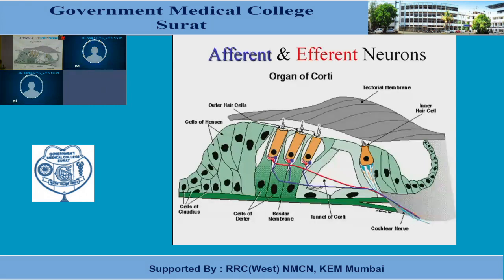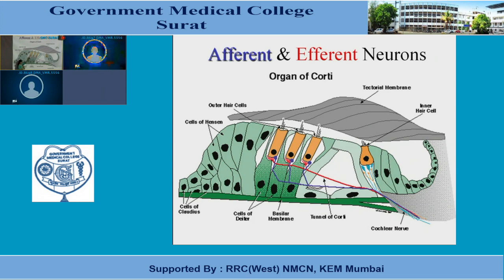Now this is the innervation of the hair cells. This I have already told you; I am showing the diagram here. The base of the hair cells is innervated by a network of nerve fibers from the 8th cranial nerve, which arises from the spiral ganglion, present in the modiolus of the cochlea. 95% of the innervation is to the inner hair cells and 5% is to the outer hair cells. Inner hair cells function in perception of sound, and outer hair cells control the functioning of the inner hair cells.